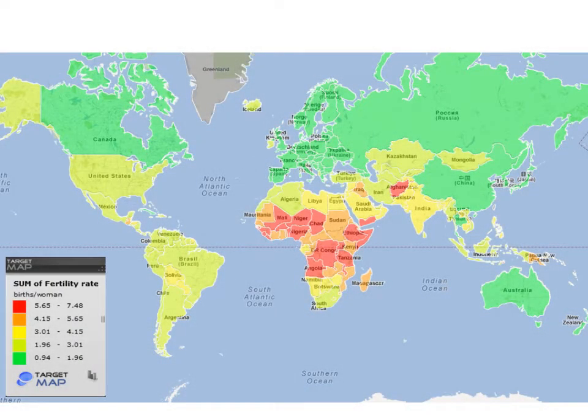Here we can see a map of the fertility rate, which is another way to show the births in a country. And we can easily notice that the countries with the highest birth rate are in Africa, especially south of the Sahara Desert. So those are the countries that we call sub-Saharan countries. Also some areas of Central Asia and South America have high birth rates.